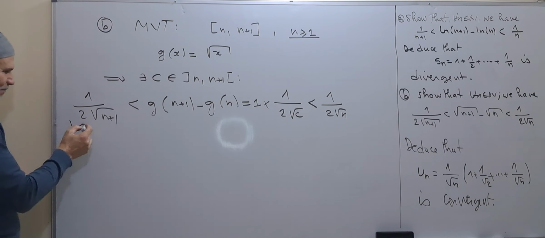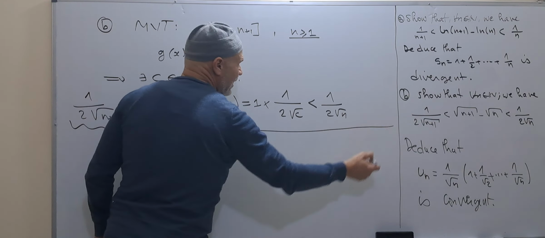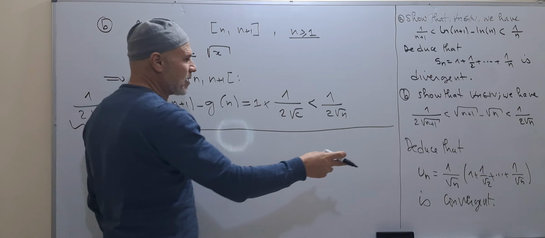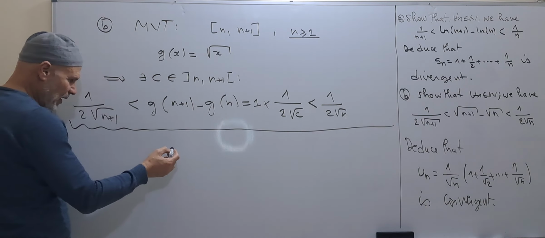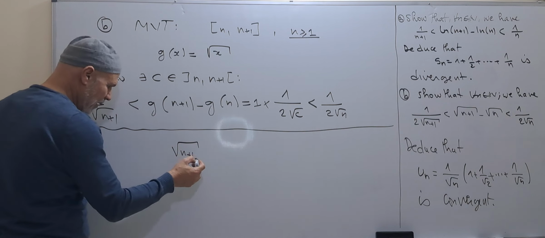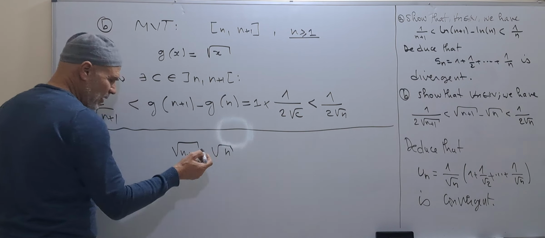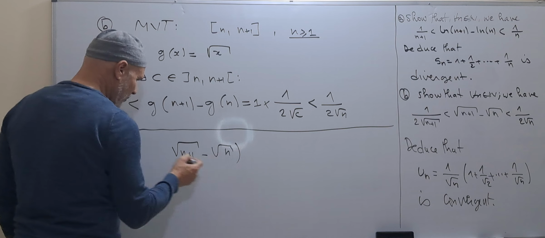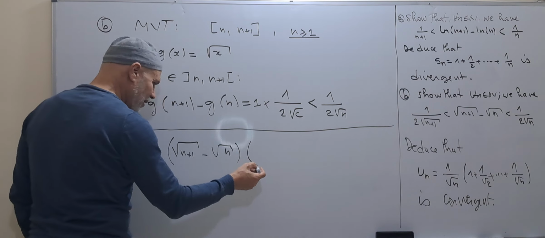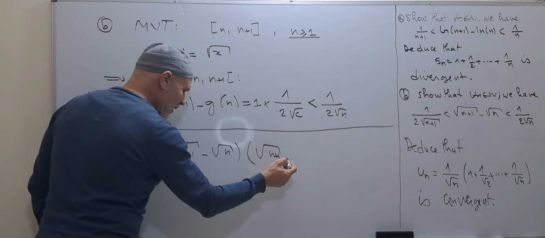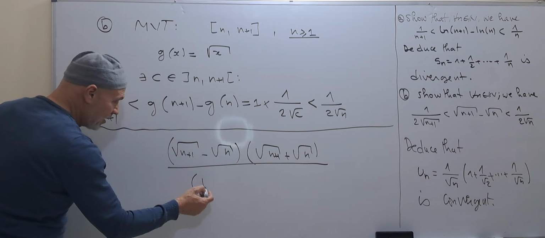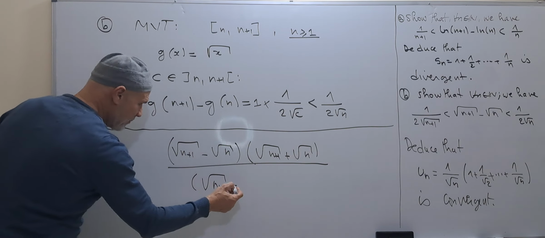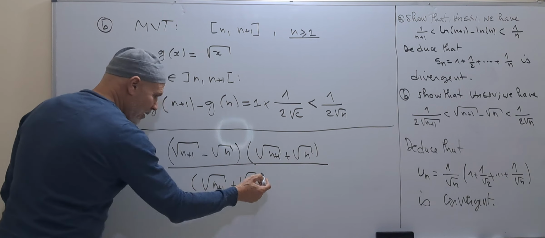This is a way. Actually, we have a second way. We take just this formula. We have here the square root of n plus 1 minus the square root of n. We multiply by the conjugate. So if we multiply by the conjugate, we get the square root of n plus 1 plus the square root of n divided by the square root of n plus 1 plus the square root of n.